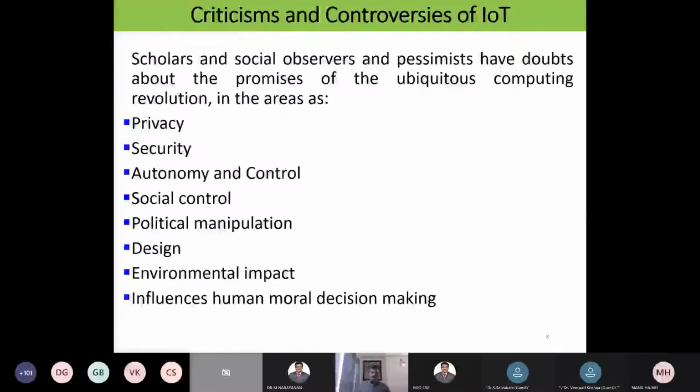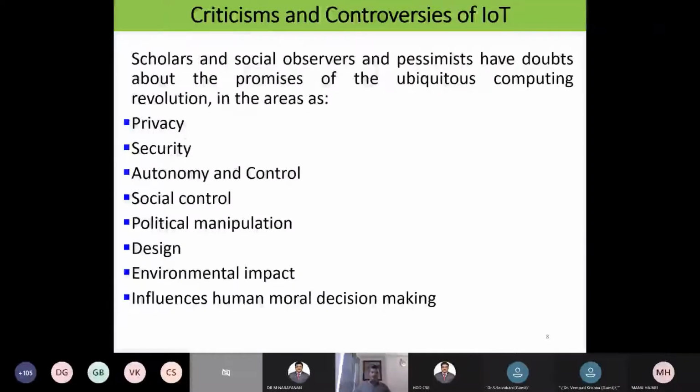The criticisms and the controversies of IoT. There are certain criticisms and controversial issues going on with the IoT concept. Even in the government, sometimes they conduct brainstorming sessions on how IoT could be successful in the future. Scholars, social observers and pessimists have doubts about the promises of the ubiquitous computing revolution. Everyone has certain doubts. One is privacy.